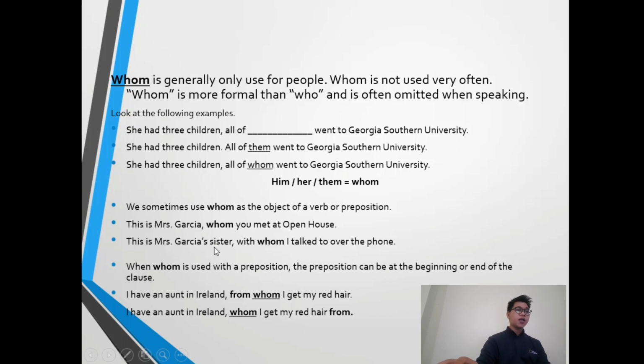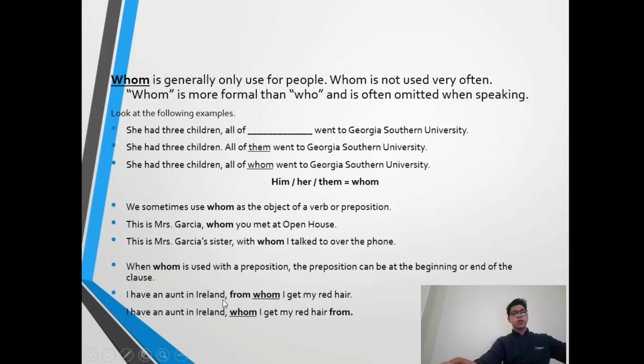Okay, this is Mrs. Garcia's sister with whom I talk to over the phone. So we are also talking about the object, which is Mrs. Garcia. When whom is used with a preposition, the preposition can be at the beginning or end of the clause.